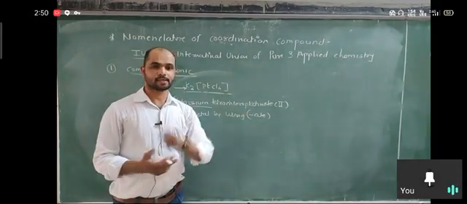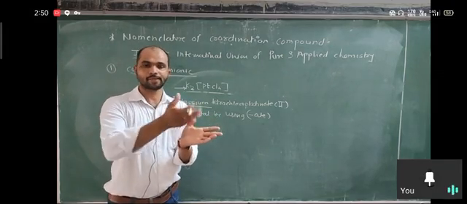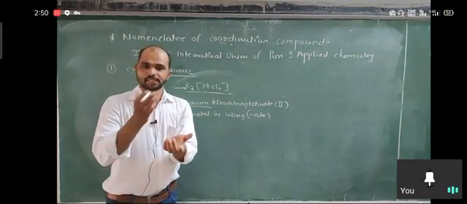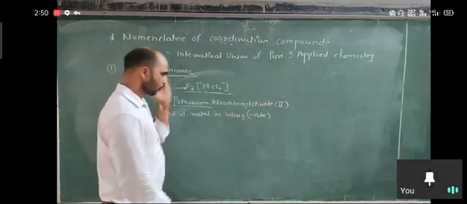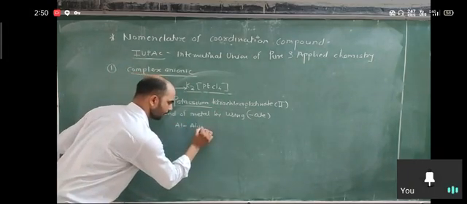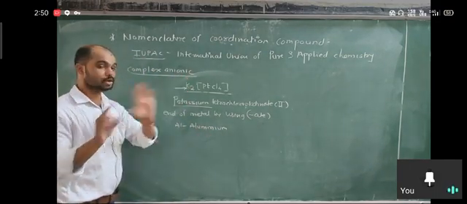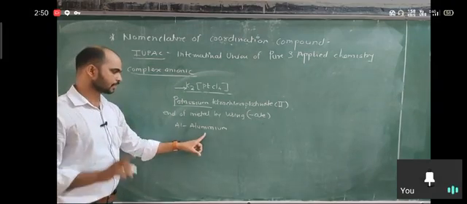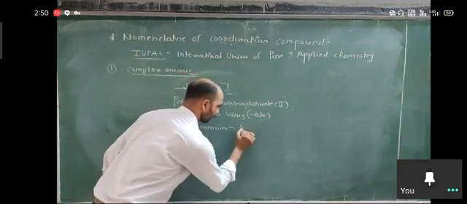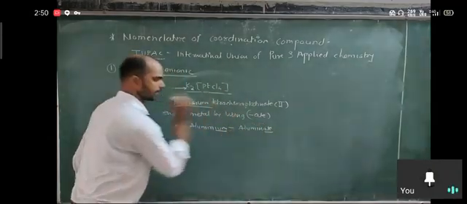Suppose some metal containing IUM, aluminium, so you can replace IUM and just add ATE, aluminate. If there is cobalt, containing E, you can replace E and write cobaltate. So I write here some examples. Suppose there is Al, so we write aluminium, right? We can use aluminium if complex is not anionic. कॉम्प्लेक्स अनायनिक नसेल तर त्यावेळेस आपण ॲल्युमिनियम हा यूज करू शकतो. पण कॉम्प्लेक्स अनायनिक आहे म्हणून वी रिप्लेस हेअर ॲल्युमिनेट. So what happened? We replace IUM by ATE.